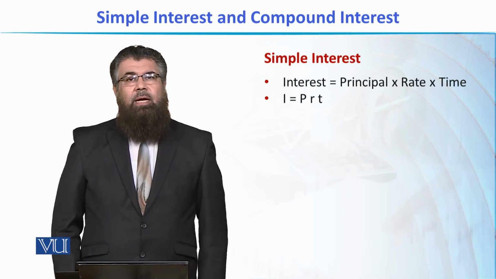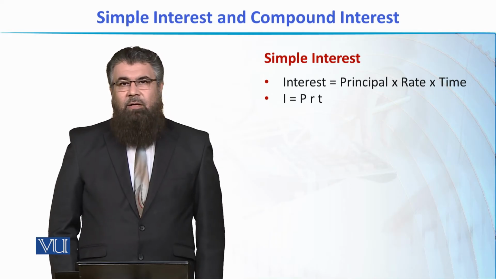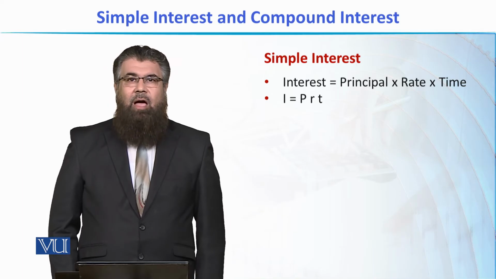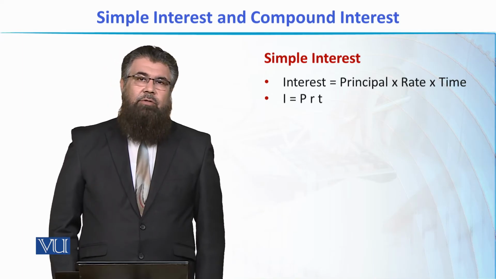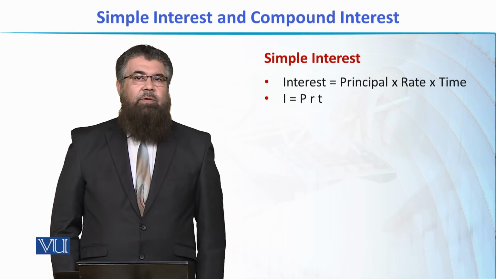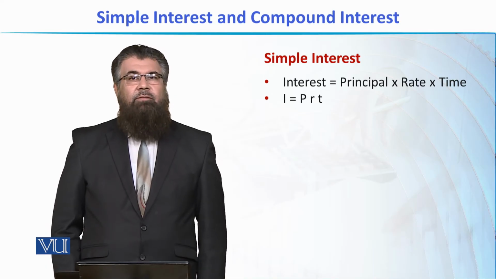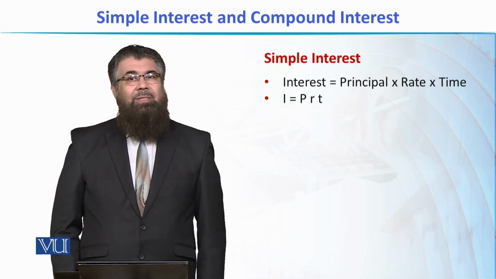It means that 10 rupees for every 100 rupees invested will be earned after 1 year. So 10% per annum means 10 rupees for every 100 rupees after 1 year. This is the basic definition of rate of interest in terms of percentage.